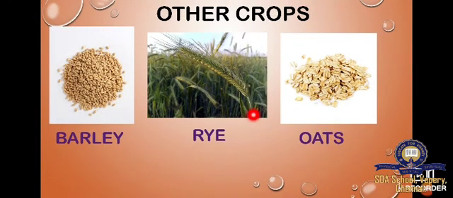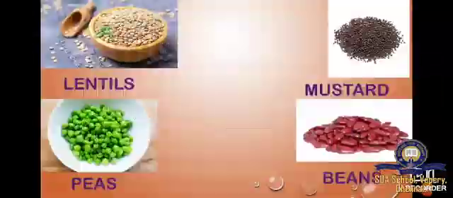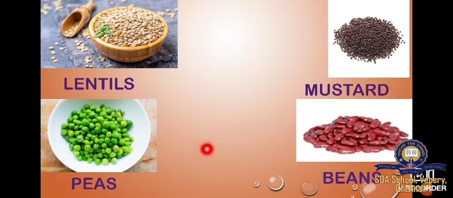Apart from wheat, what are the other crops grown in prairies? Barley, rye, oats, lentils, mustard, peas and beans. These are the other crops.